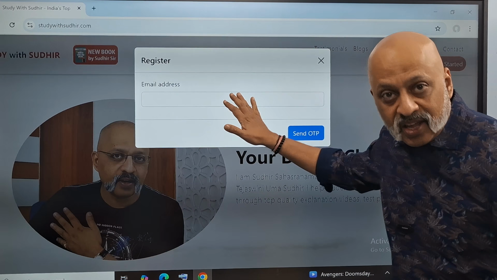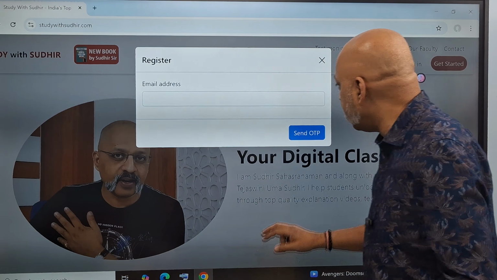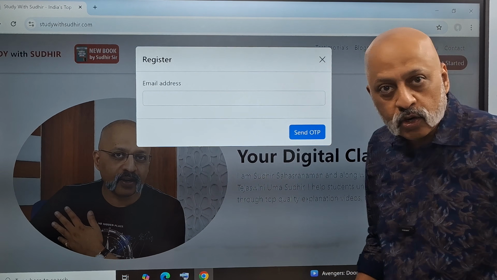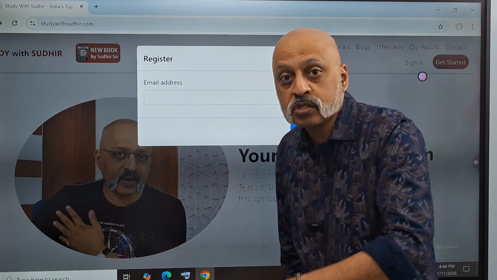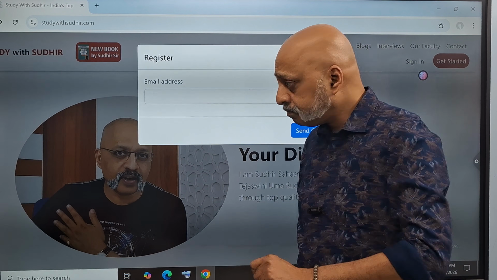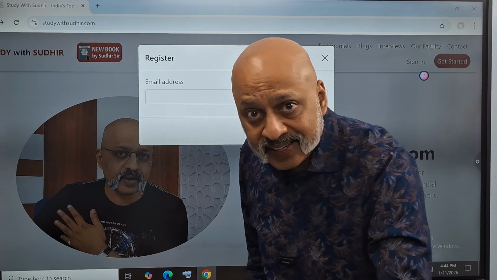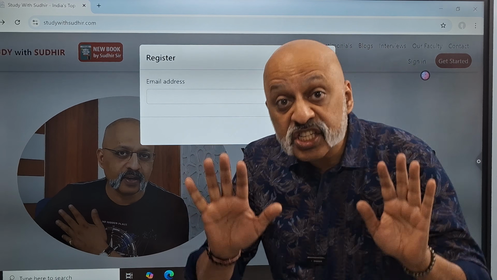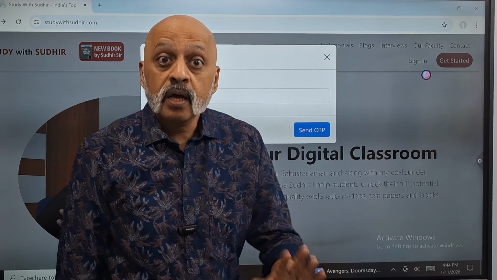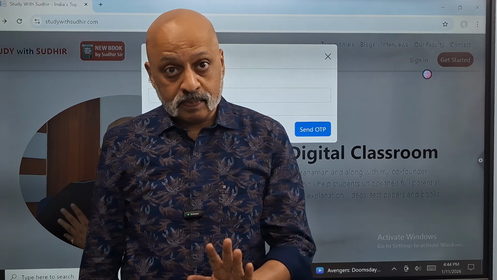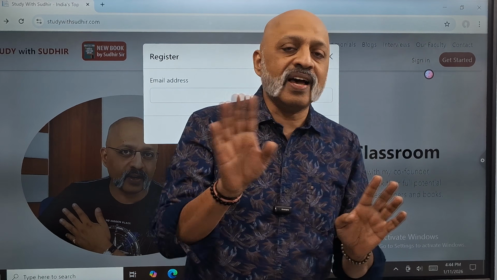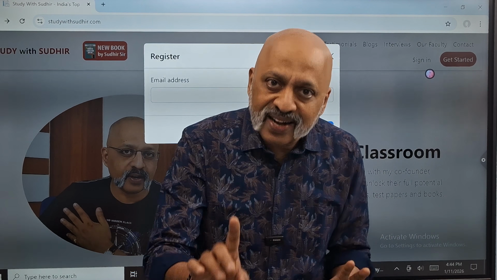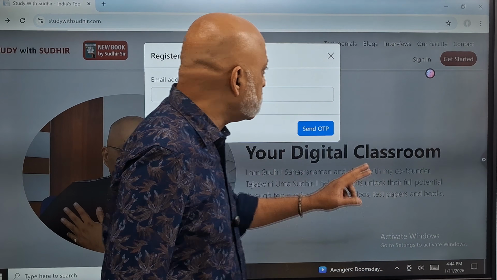So you enter your email ID, whatever your email ID is, and then you click send OTP. You will get the OTP in your email inbox, or the spam folder, as the case may be. Enter the OTP. You are now registered on the website. I hope this is clear. And this is a one-time process. The next time you don't have to register yourself. With that email ID, you have registered yourself, so there is no problem.